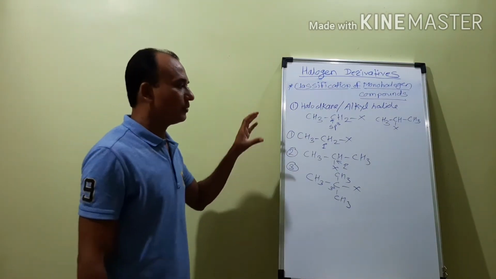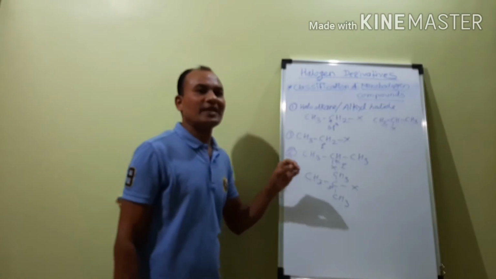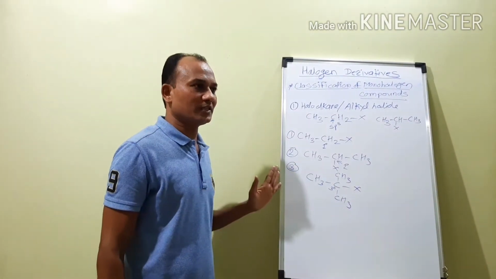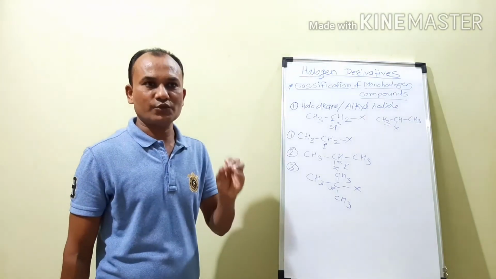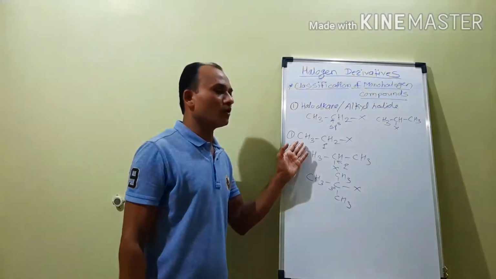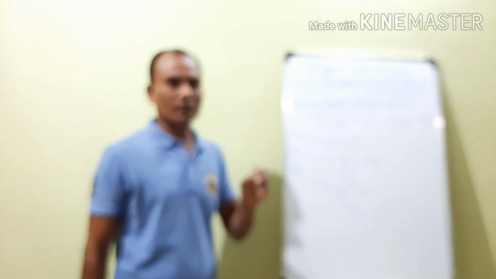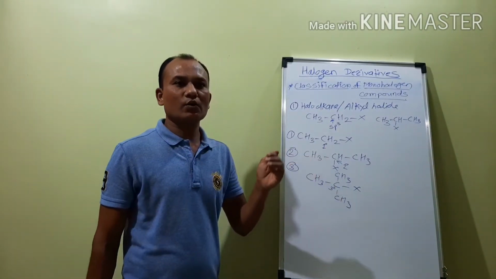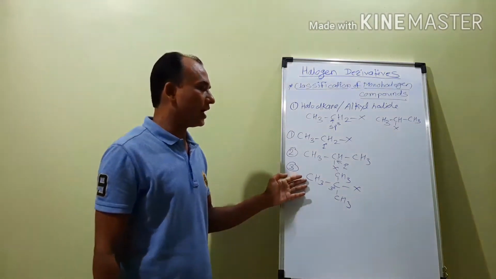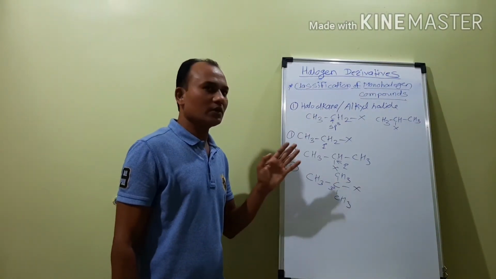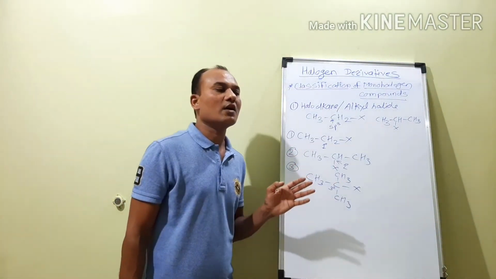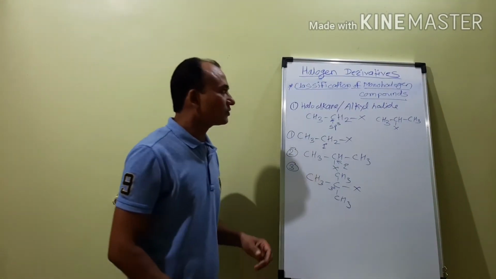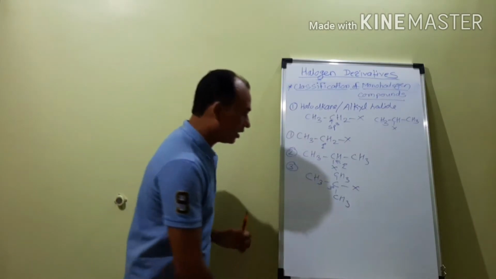What is the basis? The basis is that the halogen atom is attached to which type of carbon atom. On that basis we are doing this classification. If the halogen atom is attached to the primary carbon atom, then it is called a primary alkyl halide. If the halogen atom is attached to the secondary carbon atom, then these are called secondary alkyl halides. And if the halogen atom is attached to the tertiary carbon atom, then these are called tertiary alkyl halides. So this is the first type, that is the haloalkanes or the alkyl halides.